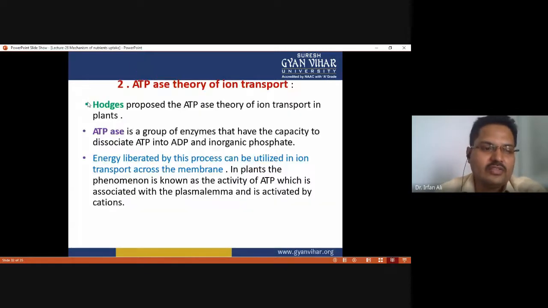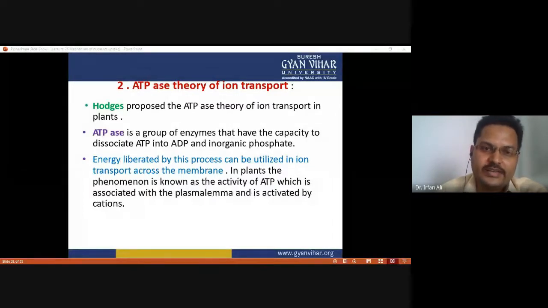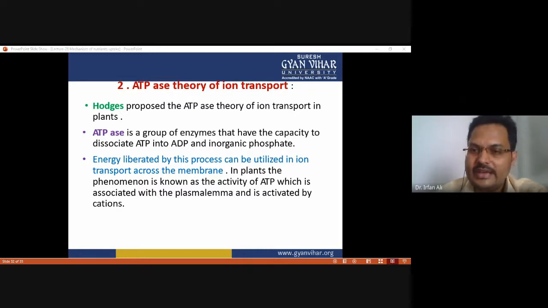Now the second theory is the ATPase theory, proposed by Hawkes. Hawkes proposed the ATPase theory of ion transport in plants, and ATPase, you know, is the enzyme which dissociates ATP into ADP and inorganic phosphate. The energy liberated by this process can be utilized in ion transport across the membrane. In plants, the phenomenon is known as activity of ATPase, which is associated with the plasmolemma and is activated by the cation.